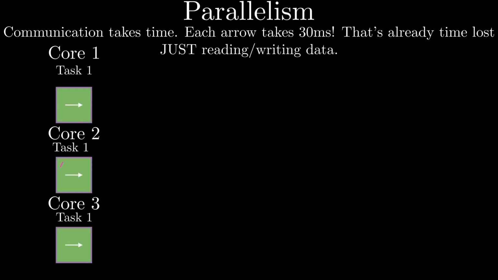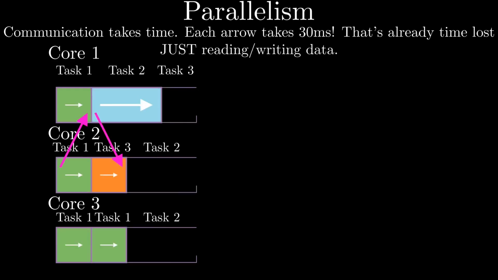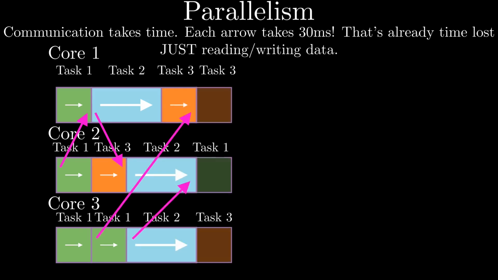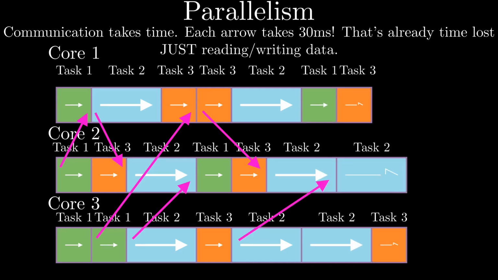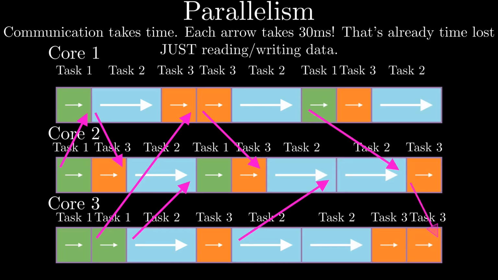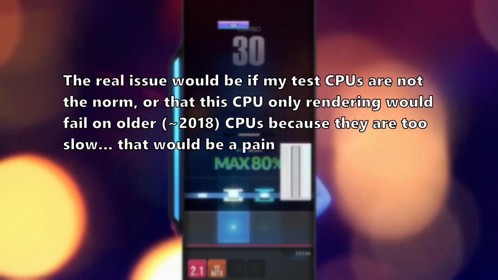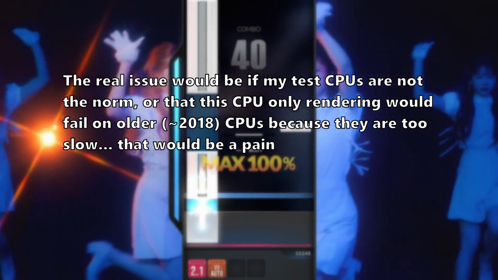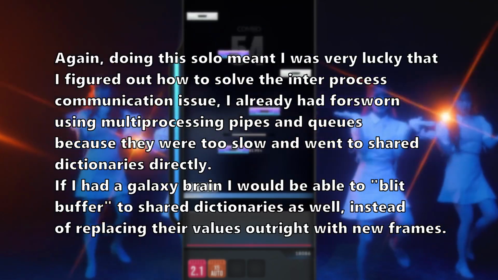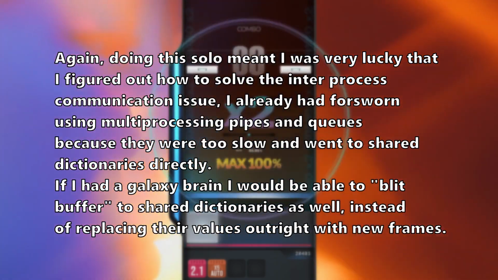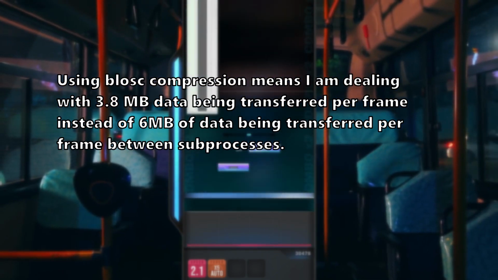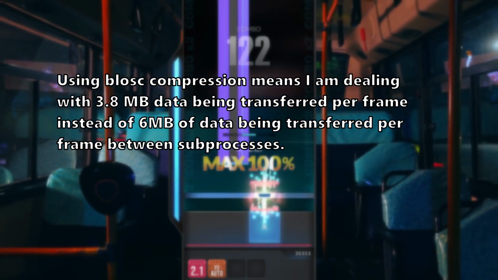Another time concern with concurrency is inter-process communication. In Python, in order to share information between different processes, you must copy memory to the other process. In my example, a 6 megabyte byte stream representing an image frame copied to a dictionary in shared memory takes 30 milliseconds. To be fair, as someone that has had no other frame of reference, I think that's pretty good. The problem is that video playing demands just a little bit more speed and efficiency, which made me so convinced in pursuing this path, and why BLOSC was such a huge game changer.